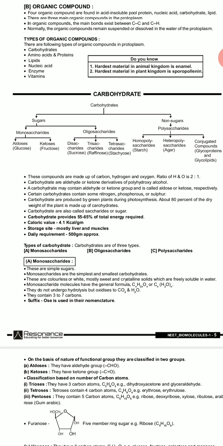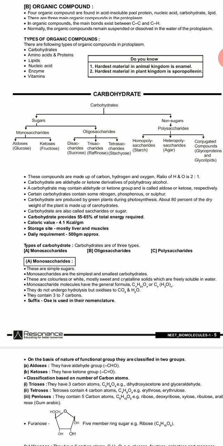Okay, let us go to some points about the carbohydrates. The carbohydrates are compounds made up of carbon, hydrogen and oxygen. The ratio of hydrogen to oxygen is 2:1 in the carbohydrates.